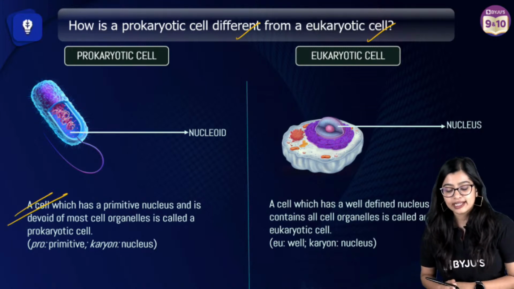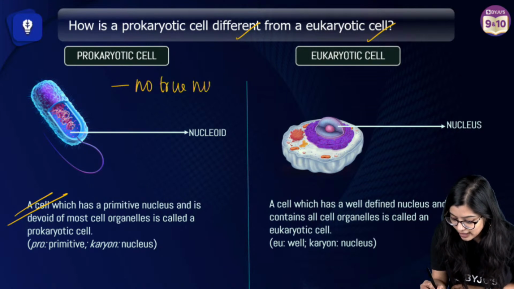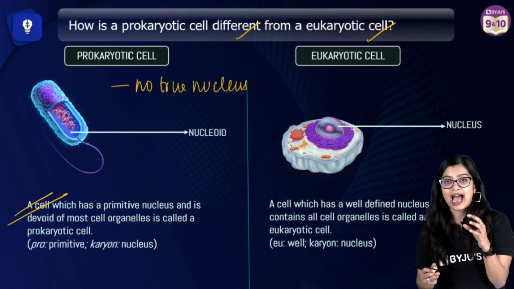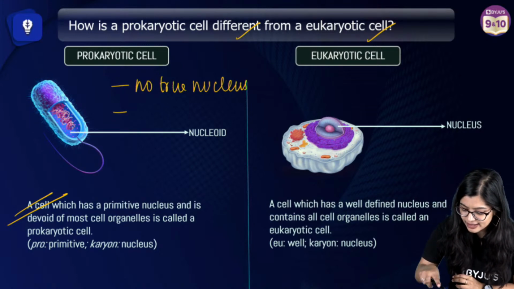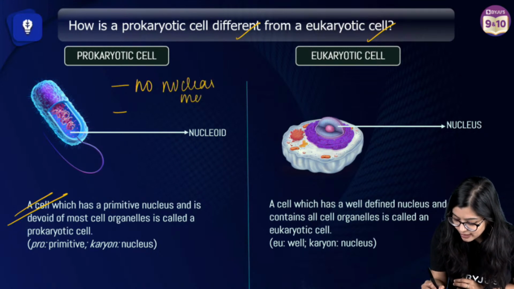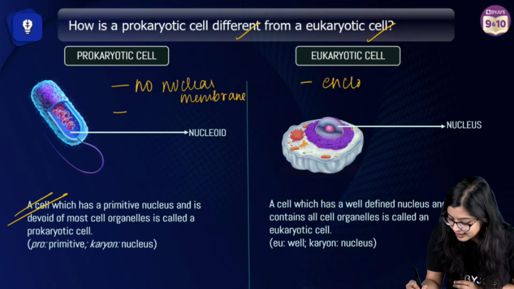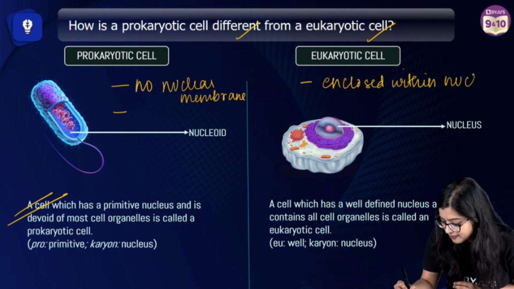So prokaryotic cell, we see that there is no true nucleus, or you can elaborate on how they have only a nucleoid region, no nuclear membrane, right? So this can be no nuclear membrane, yes. So we see that genetic material is enclosed within a nuclear membrane, right? This is enclosed within a nuclear membrane.